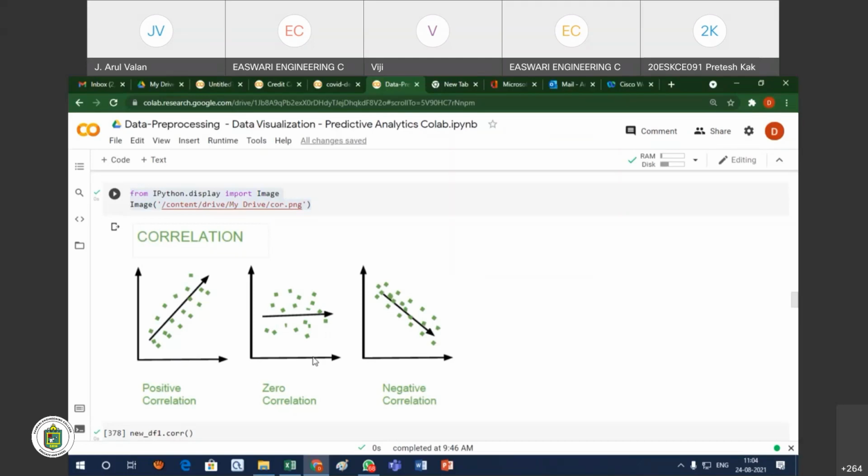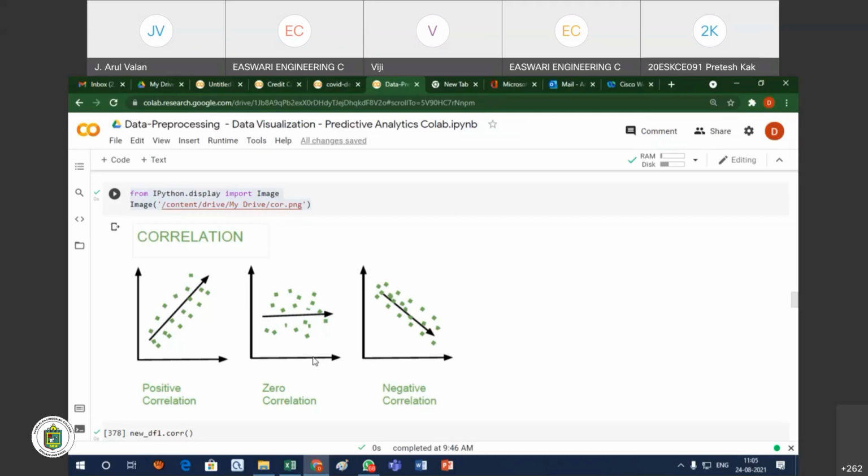But sometimes there is no correlation. For example, your weight and salary, or your name and salary. There is no relation between your name and salary. Similarly, your weight: it is not like somebody with 50 kg gets more salary, or someone with 80 kg gets more salary. So there is no correlation between salary and your weight or name. That means there is zero correlation.